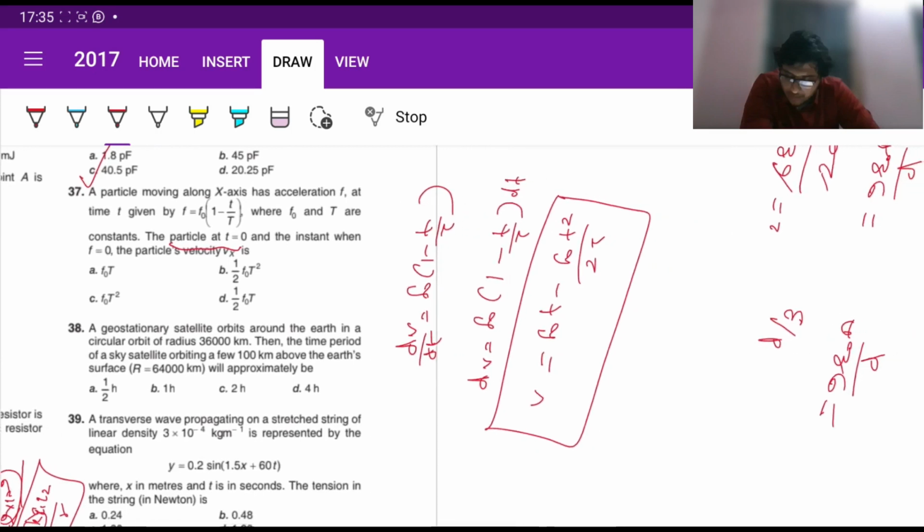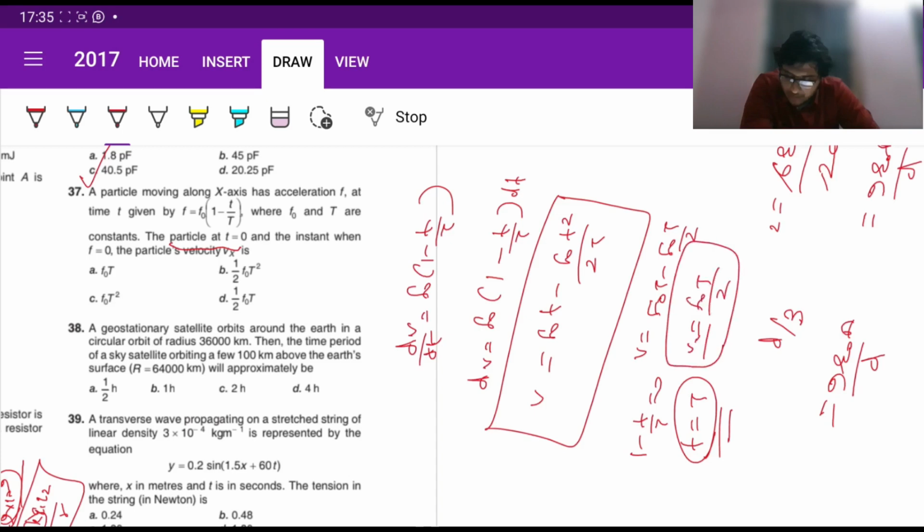So what we have to find is that at the instant when f is 0, the f is 0 when 1 minus t by T equals to 0. So t must be equal to T. Fine. So at that case, v is going to be f naught T minus f naught T by 2, which is f naught T by 2. So that's going to be your vx. So D directly, fine. 37 is D.